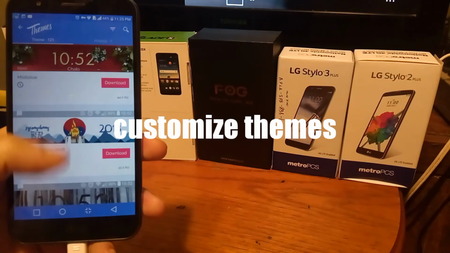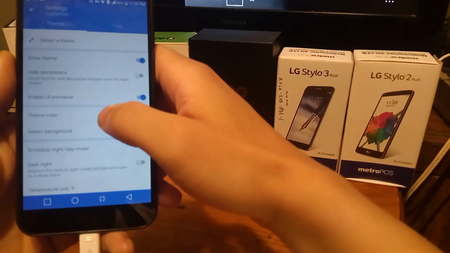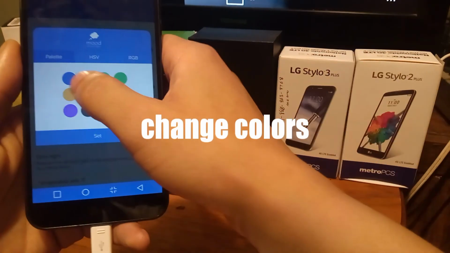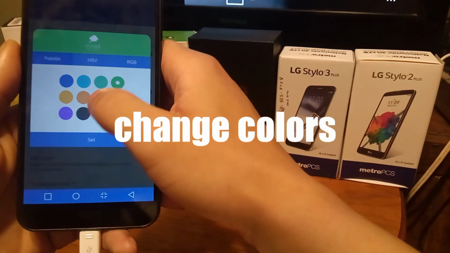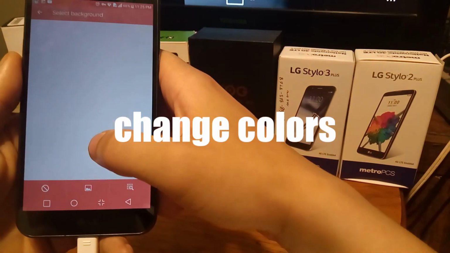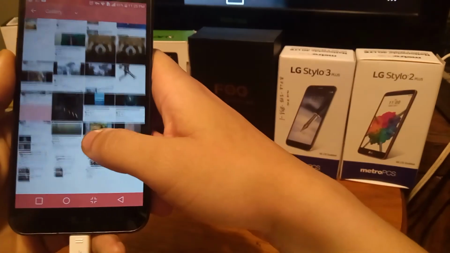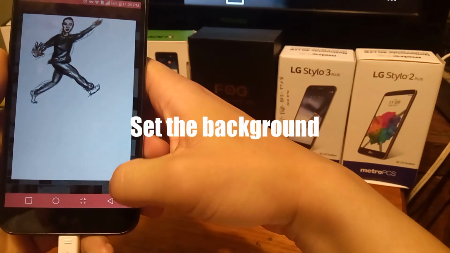So you can change the theme of the messenger, because I know in the messenger it can get kind of boring when it has that same generic color. So basically customize the color here. Also, you get a chance to set the background to your personal preference. So that's pretty cool.